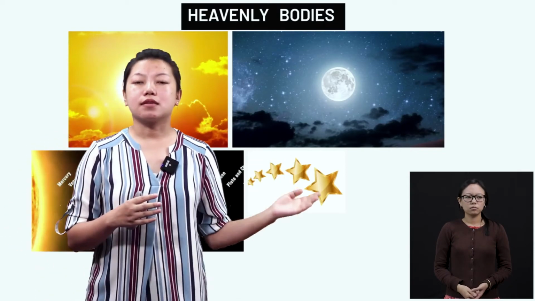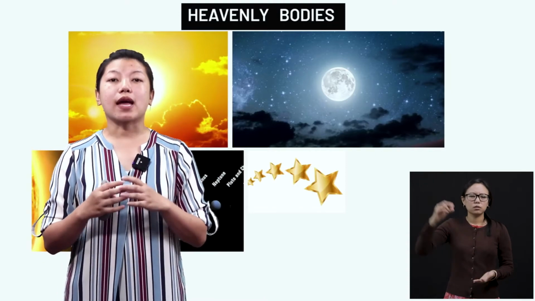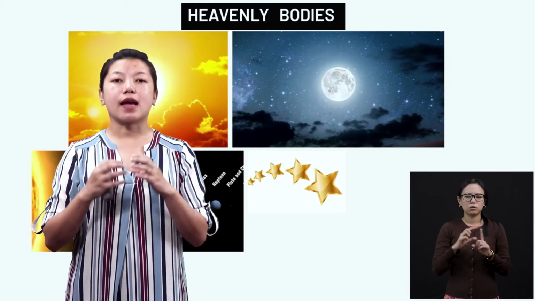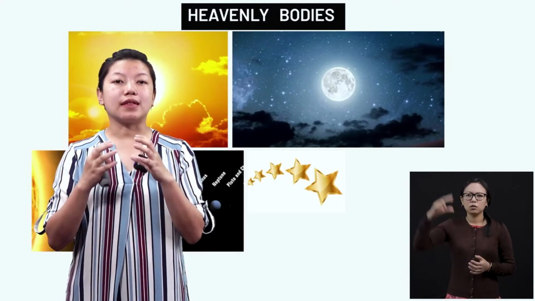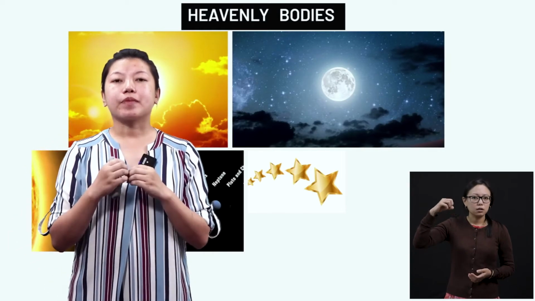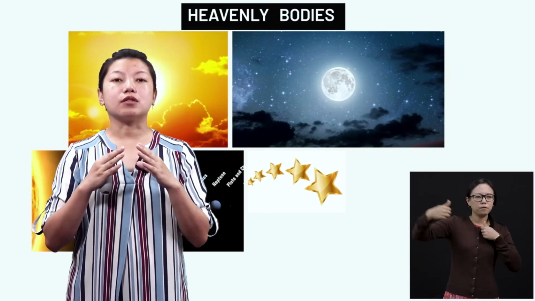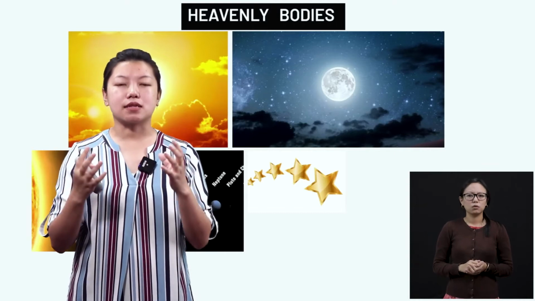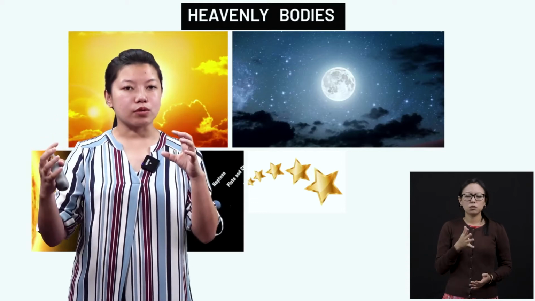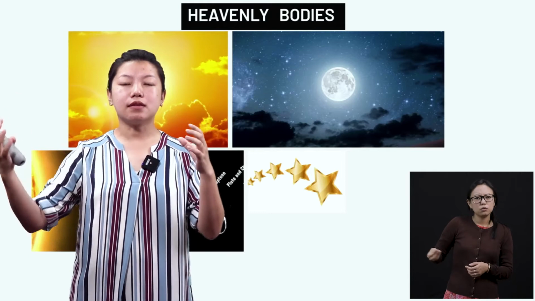Now next is stars. Stars are other heavenly bodies. We have millions and millions of stars in the sky. Okay, and stars, they also have light of their own, just like the sun. They can also give out light, but since they are very far away from the earth, they don't appear as big as the sun. So from here we can say that the sun is much closer to the earth as compared to the distance between the stars and the earth.